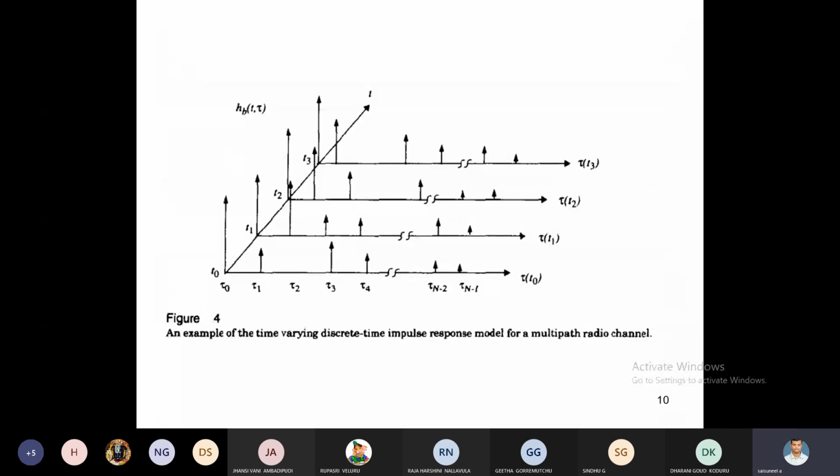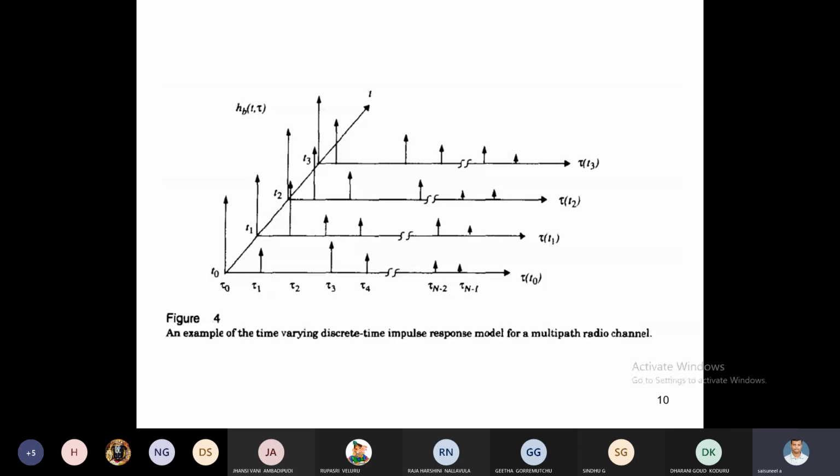But assume that the channel impulse response is time invariant, not time variant. Then the channel impulse response will be modified as hb of tau. We have to neglect the t part, the time dependent part. That is hb of tau, which is equal to the summation i equal to 0 to n minus 1 of ai e to the j phi i, delta of t minus tau i. This is the representation for time invariant. For time variant, we have to consider the timing part also.